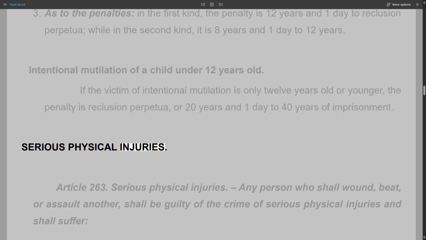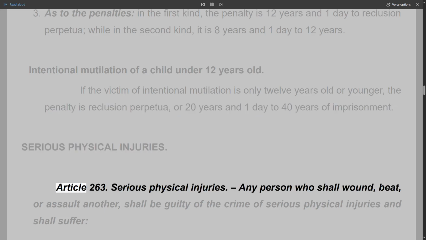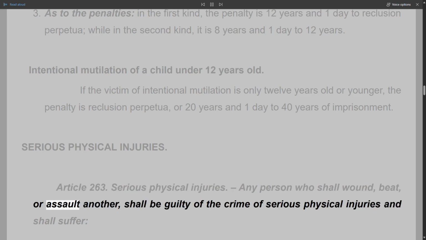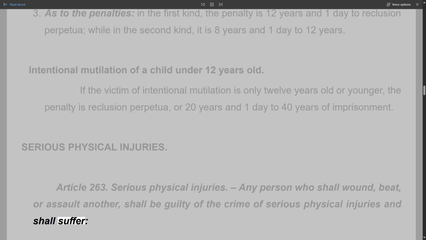Serious physical injuries. Article 263. Serious physical injuries. Any person who shall wound, beat, or assault another shall be guilty of the crime of serious physical injuries and shall suffer: 1.